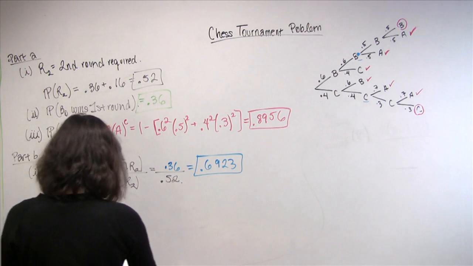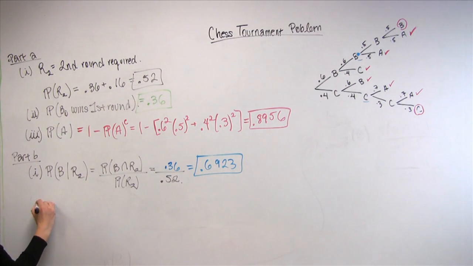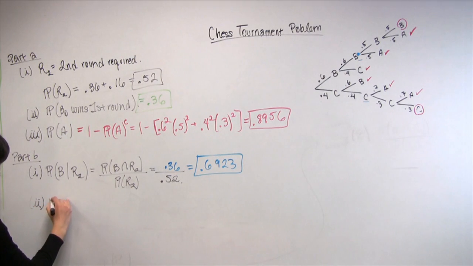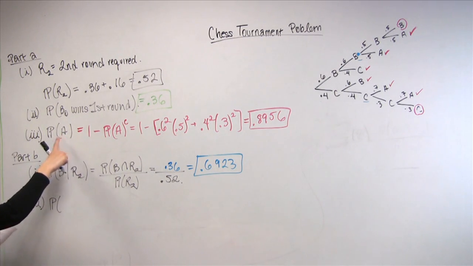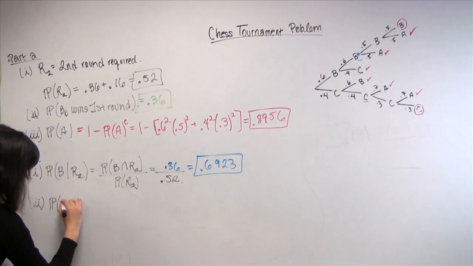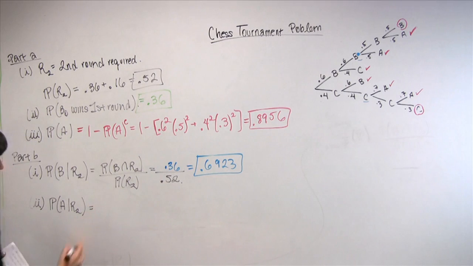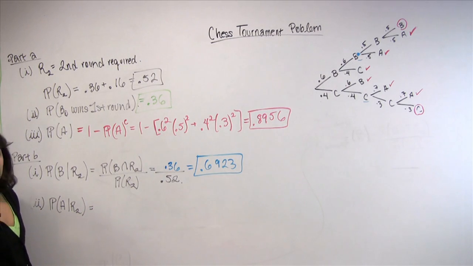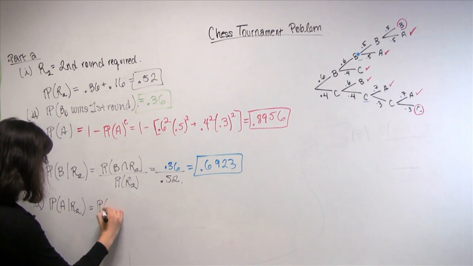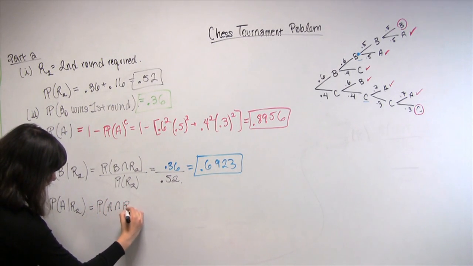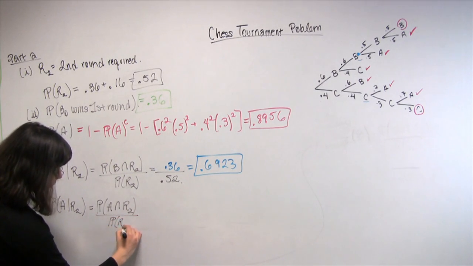Okay. Now, the next part wants the conditional probability that Al retains his championship, conditioned again on R2. So we already have A being the event Al retains his championship, so we want the probability of A given R2. And let's just apply the direct definition of conditional probability again. You get P of A and R2 divided by the probability of R2.